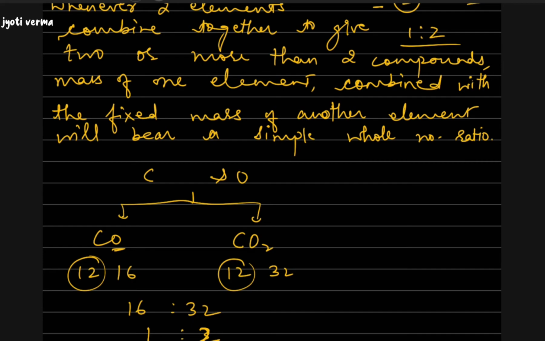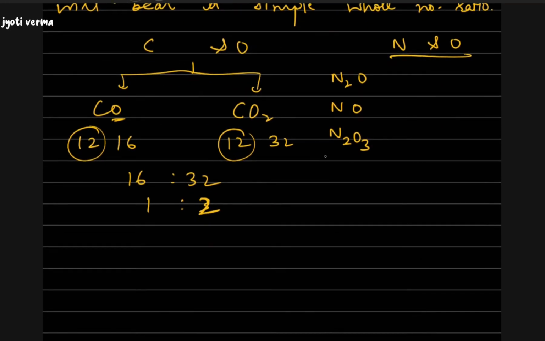Let's take another example. Say we are talking about nitrogen and oxygen. Nitrogen and oxygen combine together to give two or more than two compounds, like N2O, NO, N2O3, N2O4, and N2O5. Now here, if we see the mass of nitrogen in all these compounds, it is 28, here it is 14, here it is again 28, 28 and 28.